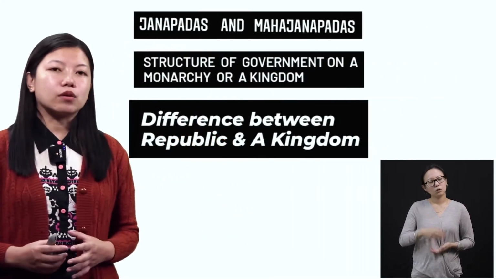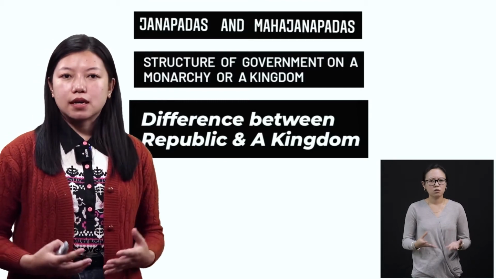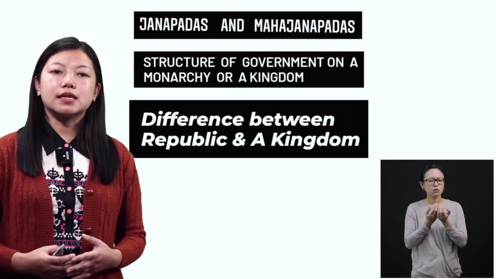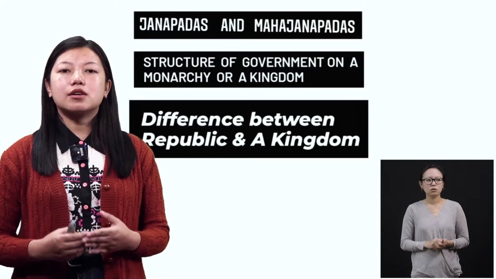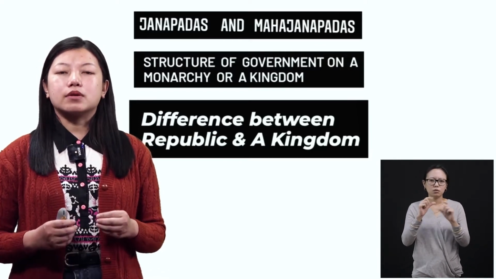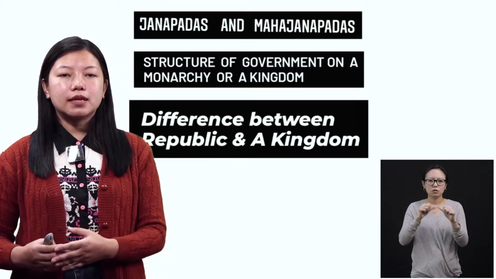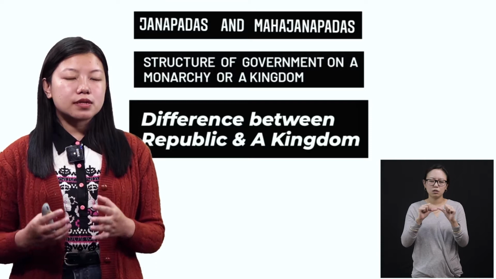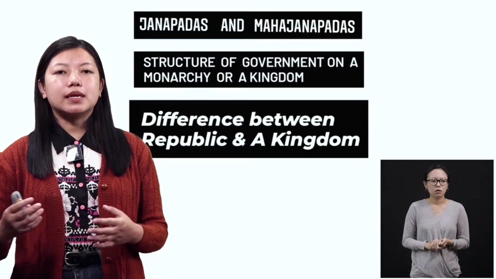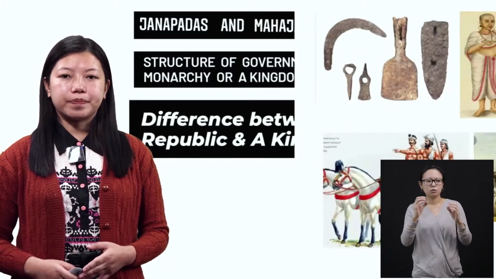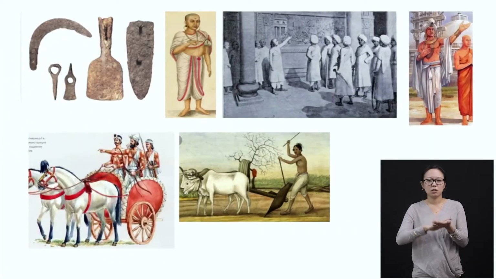So before I go to the remaining part, I want to tell you what we have discussed in the previous class. That is, I told you about Janapadas and Mahajanapadas, about the structure of the government in a monarchy and a republic, and there were also certain differences in a monarchy type of government and republic type of government. So with the help of pictures, let me explain what we have learned.